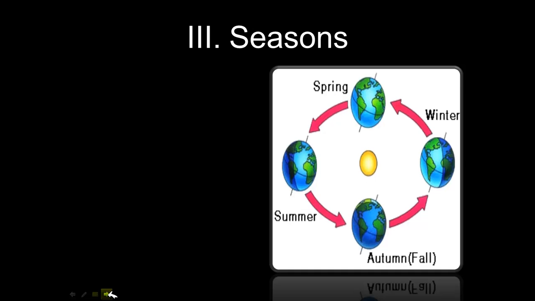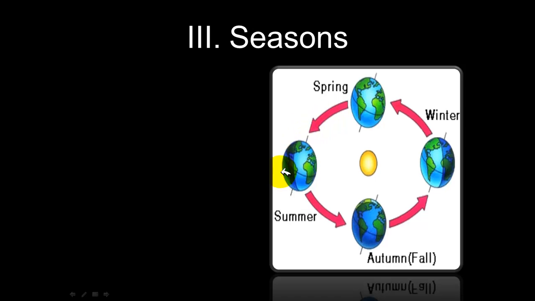And that brings us to the seasons. Taking a look at this graphic, the seasons are caused by where the Earth falls in relation to the sunlight, so which part of the Earth is facing the sun while it's spinning on its axis, and its orbit also determines which season it is. If we look at the United States, when the Earth is in this part of its orbit around the sun, we're in the spring.